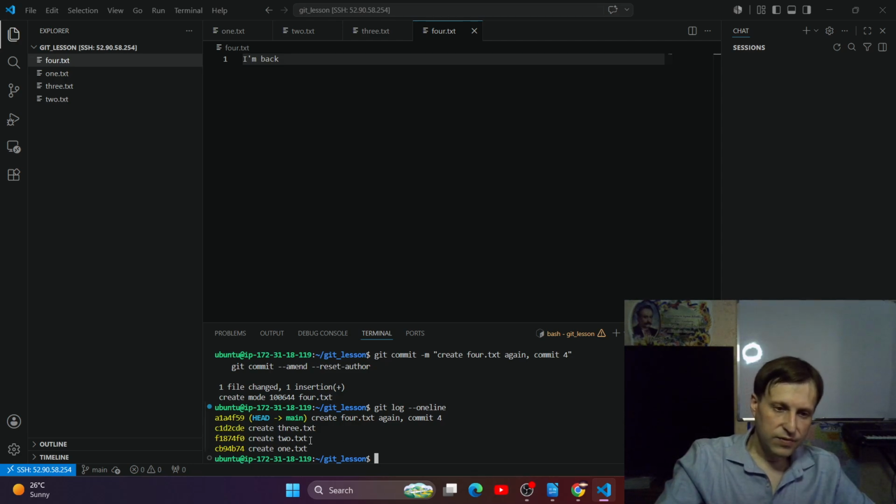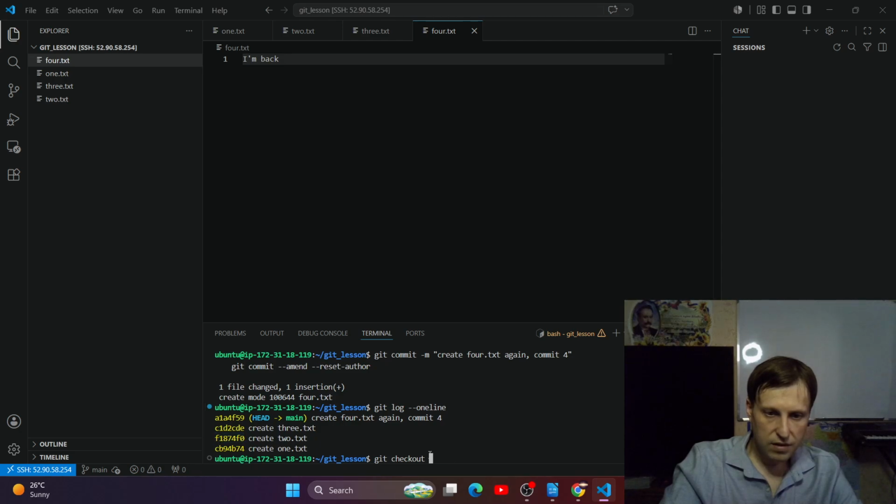And now let's return to the time when we had just 2 commits, 2 files. Git checkout, and now we need to copy the ID of the second commit.